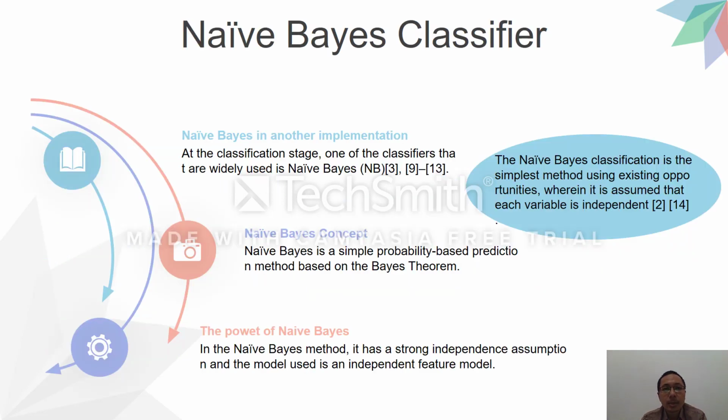The second algorithm is the naive Bayes classifier. At the classification stage, one of the classifiers that is widely used is naive Bayes. This is the naive Bayes concept. The power of naive Bayes has a strong independence assumption, and the model used is an independent feature model. In conclusion, naive Bayes classification is a simple method using existing probabilities, which assumes that each variable is independent.